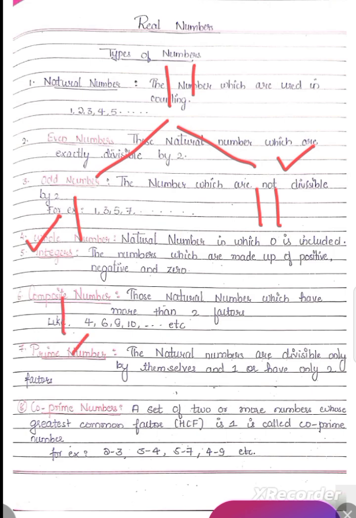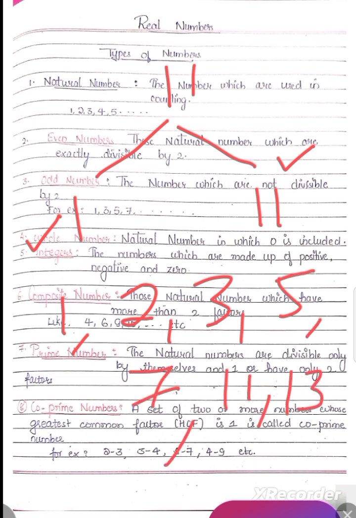So 2, 3, 5, 7, 11, 13, these all are going to be your prime numbers. So here the 2. Sorry, 1 is not a prime number. 2 is your prime number, because it is divisible by 1 as well as 2 itself.